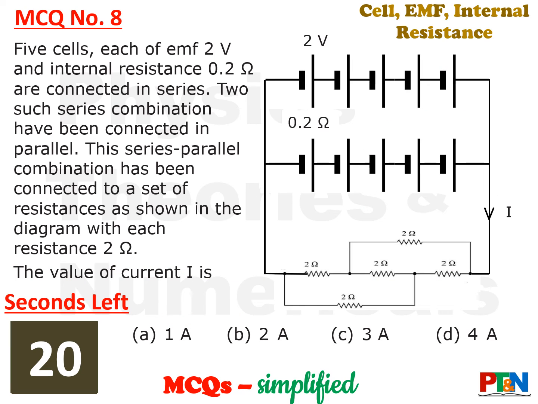Next MCQ. Here is a mixed group of cells connected across a set of resistors. So what it says, 5 cells each of EMF 2 volt and internal resistance 0.2 ohm are connected in series. Two such series combinations have been connected in parallel, that is the mixed group. This series parallel combination mixed group has been connected to a set of resistances as shown in the diagram. Each resistor is 2 ohm. You need to find out the value of current I. 20 seconds time for you. Your time starts now.